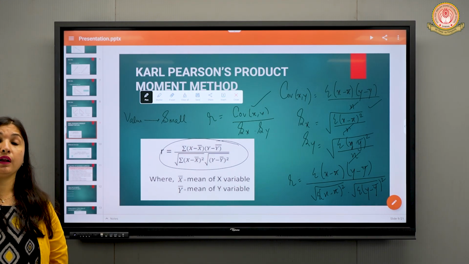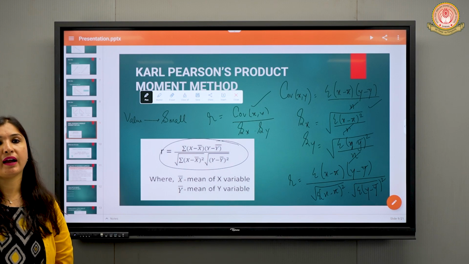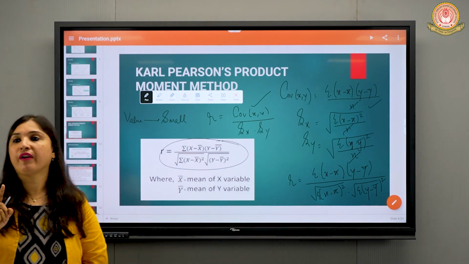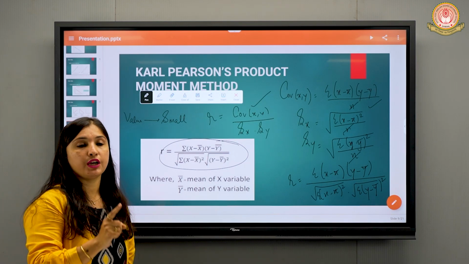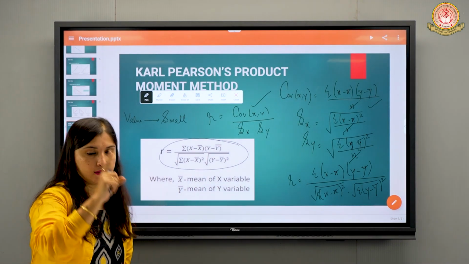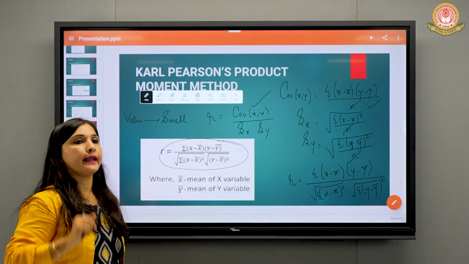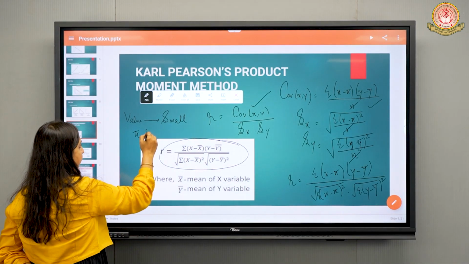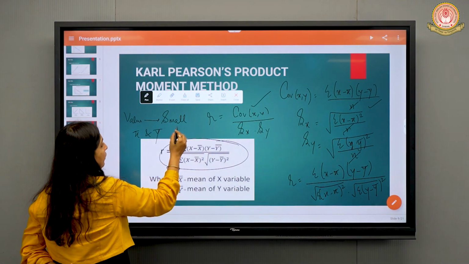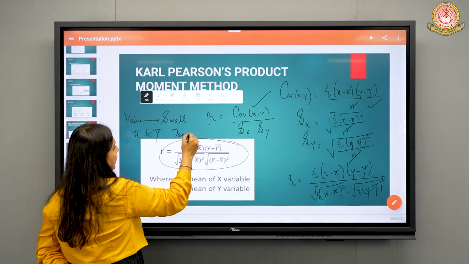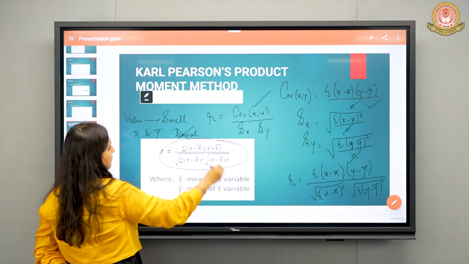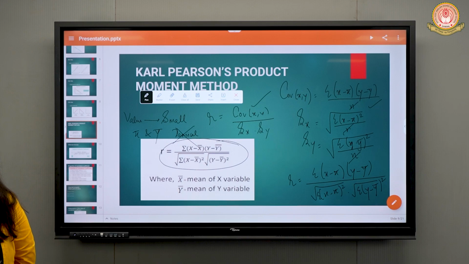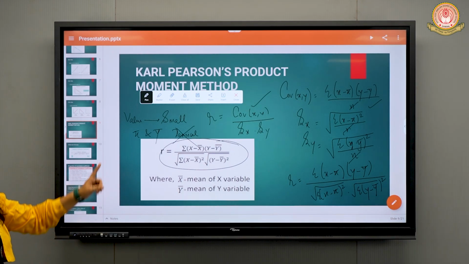When it is 225, 2500, big values, this formula will not be applied. This formula will only be applied when the value of the observations will be small. This is the first priority. And the second one is when you get x bar and y bar not in decimal. So when you find x bar and y bar, if the values are not in decimal, we will use this formula.